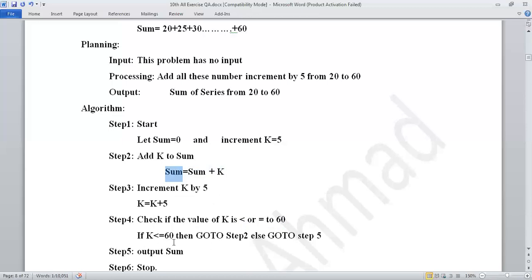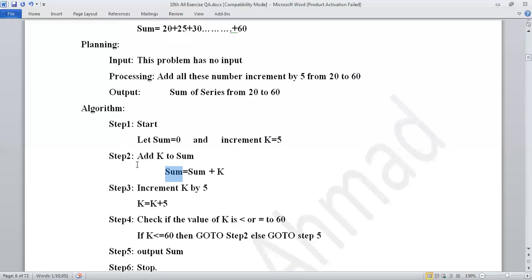If k is less than 60, then go to step 2, then again it will repeat the first, second, third, fourth steps. Watch over here how many times it will be repeated. It will be repeated starting from 20, then 25. So it will be repeated nearly 10 times, you can say, or 8 times.